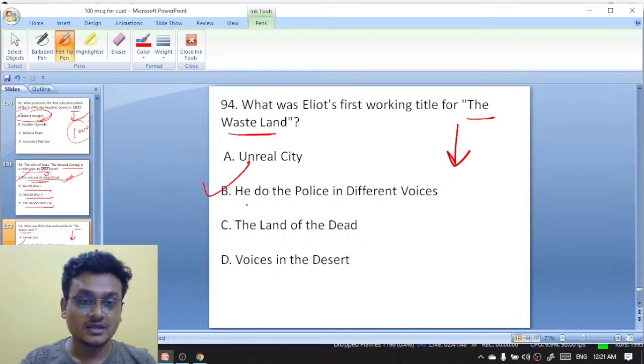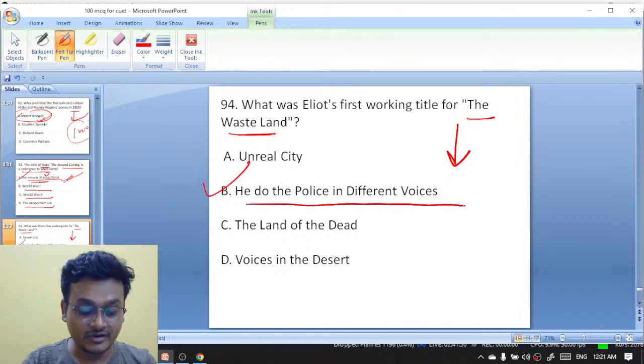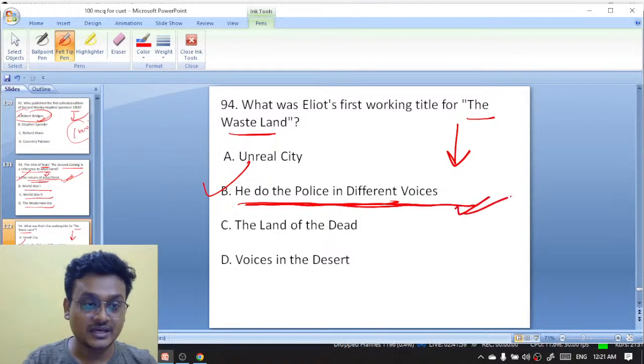He Do the Police in Different Voices. No, no. The Waste Land is actually He Do the Police in Different Voices. Excellent, fantastic. It is the answer here. B. Somili, Raja, Sarnima, Isna, Priyanka, it is actually B. Okay. And Subhas, it is B.